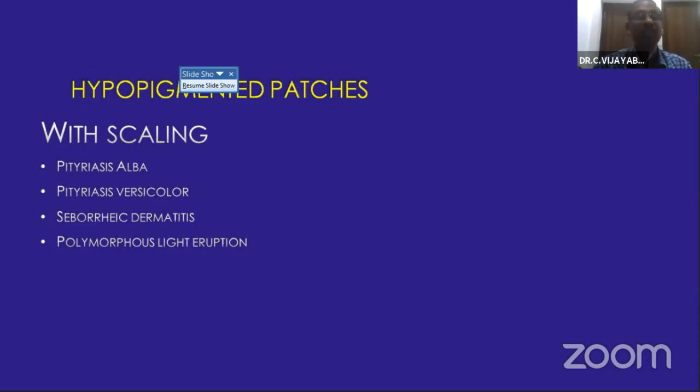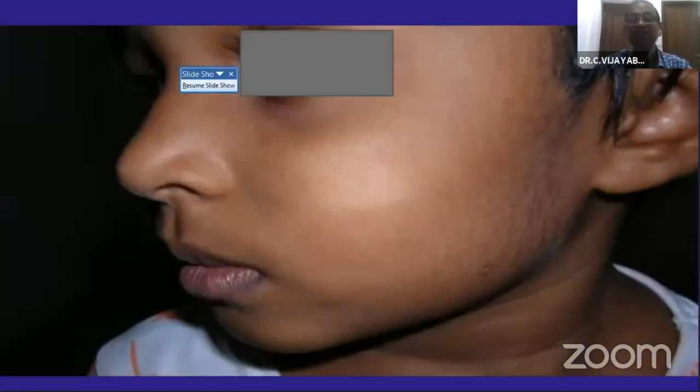With scaling, the commonest conditions we come across in our practice are pityriasis alba, pityriasis versicolor, seborrheic dermatitis, and polymorphous light eruption. I'm not going to go into the very complicated diagnosis. These are the common conditions we come across in practice, and you can easily treat them. First we go with scaling.